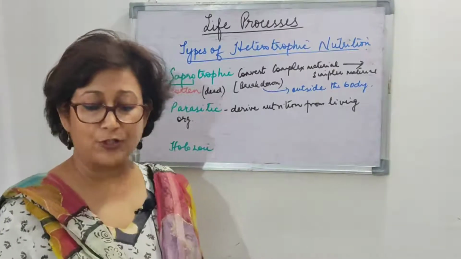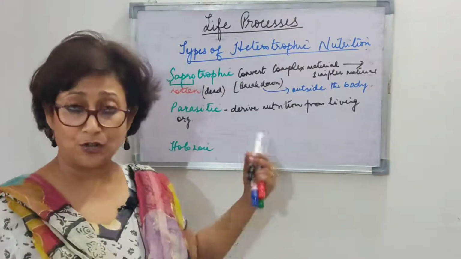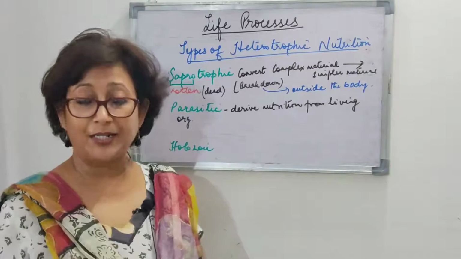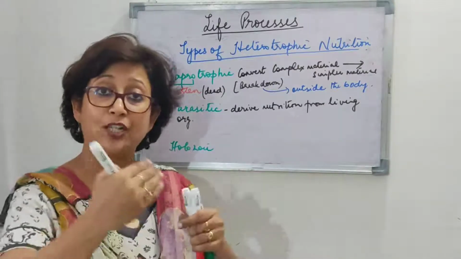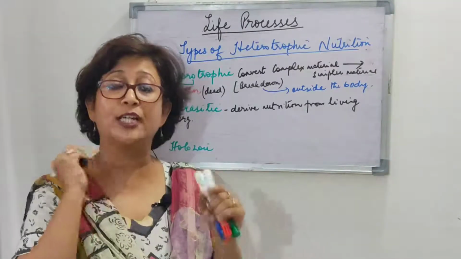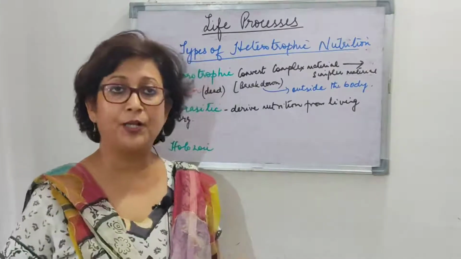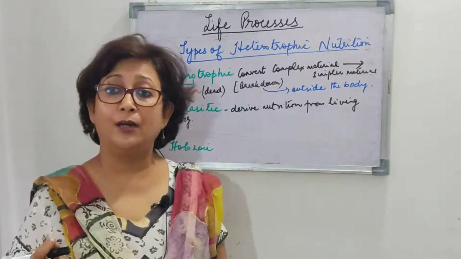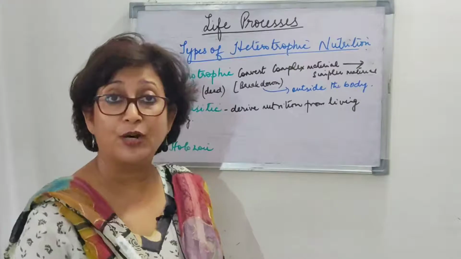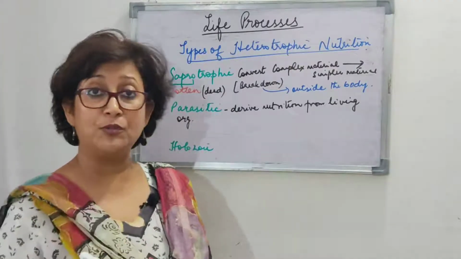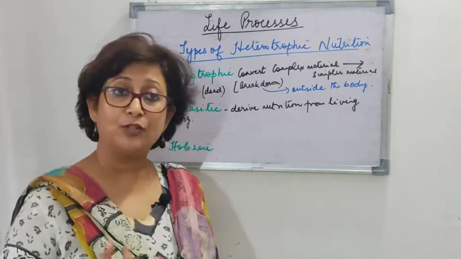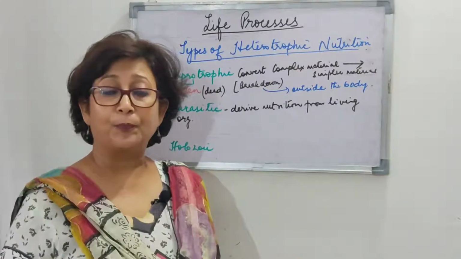Such organisms which obtain their food from a living host are known as parasites, right? The organism from which they obtain it is the host, and the other organism which is obtaining the food is the parasite. Now for example, in our bodies, there are some people who suffer from the problem of worms, the tapeworms inside, right? So those worms are surviving well inside our digestive system. How? Because they are deriving their nutrition from our body, right? So these